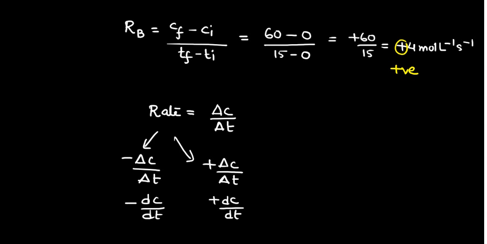Now, whenever we are considering a chemical reaction, there is disappearance of the reactants and appearance of products. Let us suppose a reaction like this: N2 gas plus 3H2, that is also gas, giving rise to 2NH3.